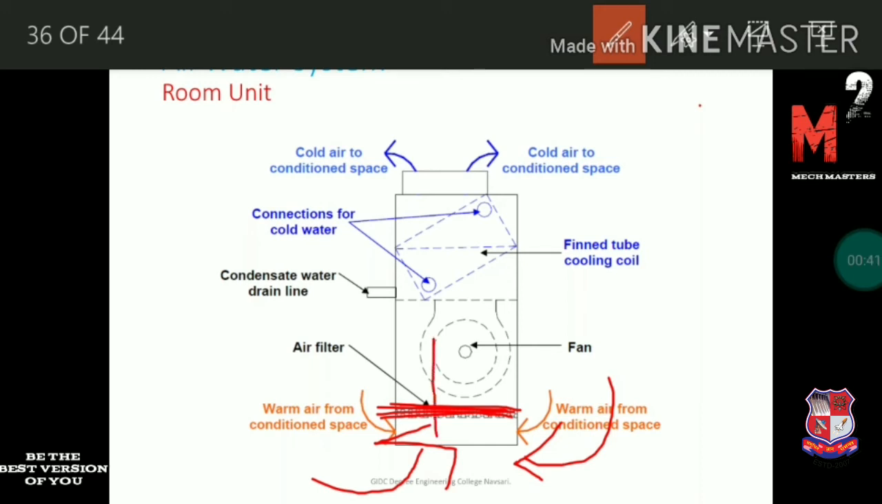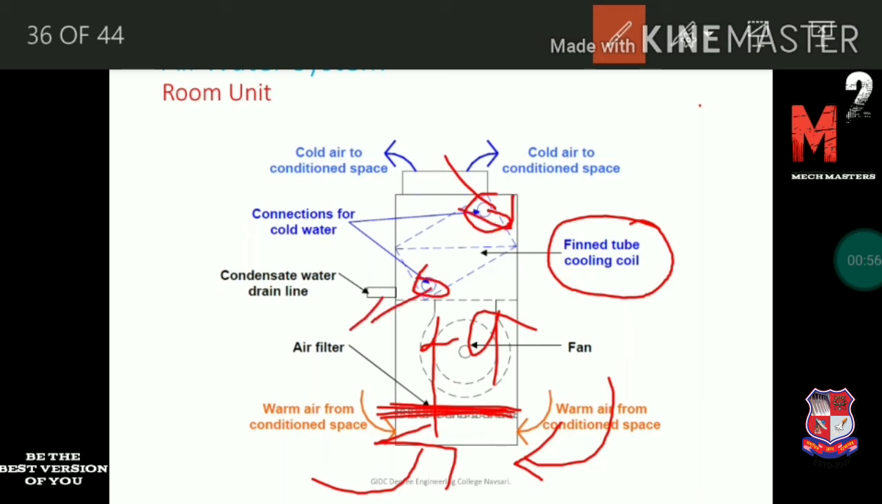The fan just flows the hot air toward the cooling coil. Here the fin tube cooling coil is provided. In the cooling coil there are two terminals or connections: from one end water enters and from the other end water exits. When the hot air is transferred across the cooling coil, it exchanges heat and the air becomes cold. Then this cold air is transferred to the room from here.